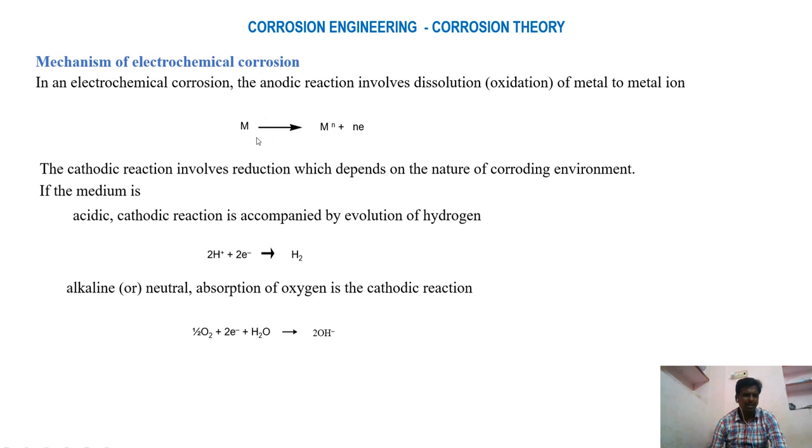Initially the metal is converted into metal ions by releasing electrons. These electrons are consumed either by H+ ions or atmospheric oxygen, depending upon the electrolyte. If the electrolyte is acidic, then H+ ions are supplied by the electrolyte, and these H+ ions consume the electrons and convert into hydrogen gas. If the electrolyte is neutral, then atmospheric oxygen is converted into hydroxyl ions by abstraction of two electrons from the anode. These can be explained further.